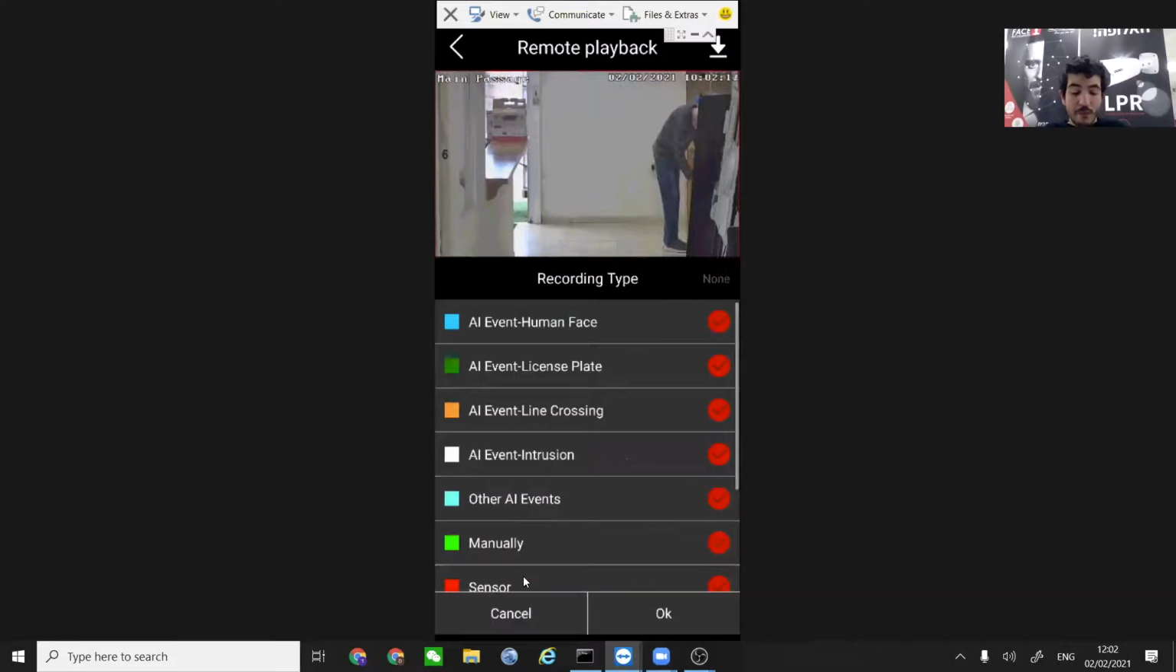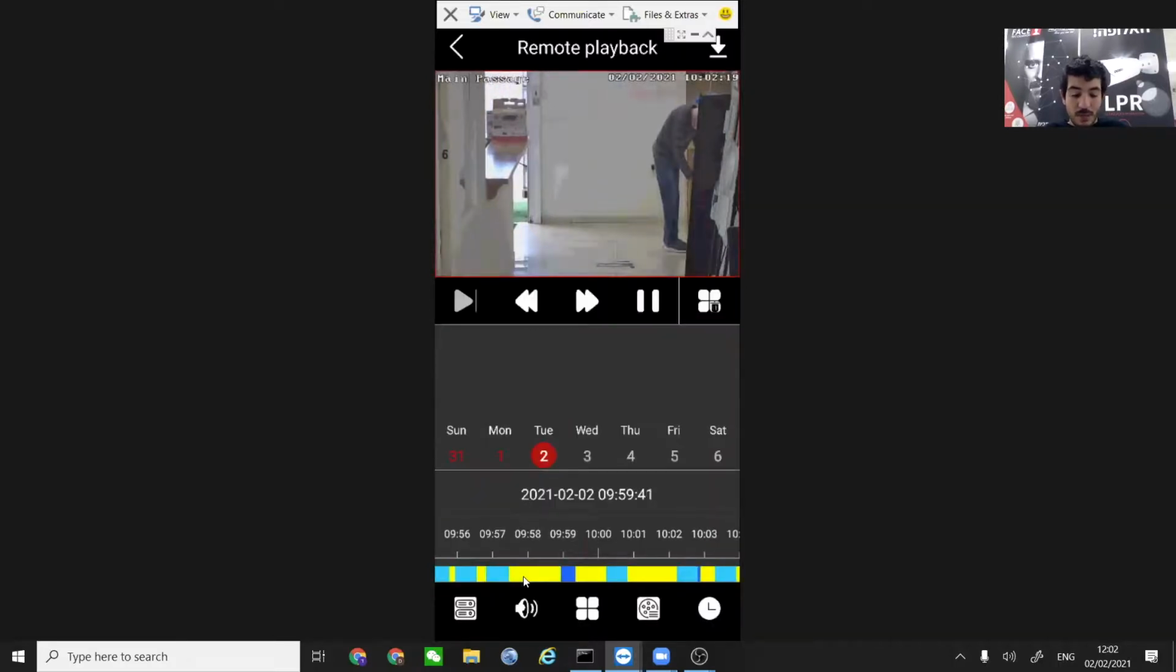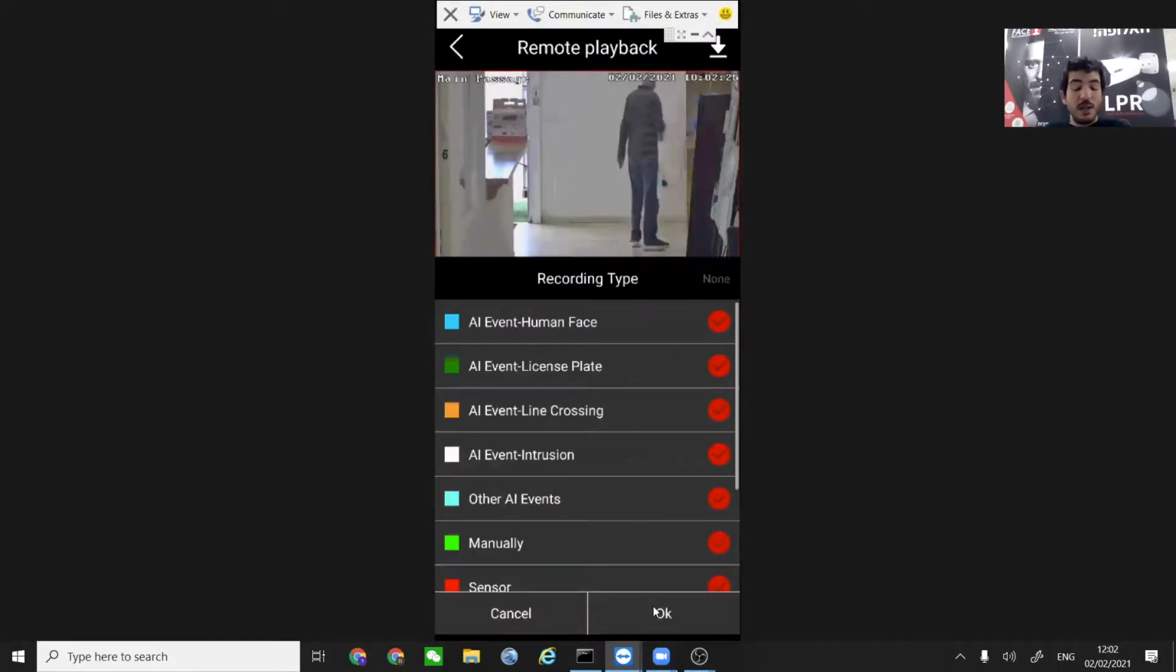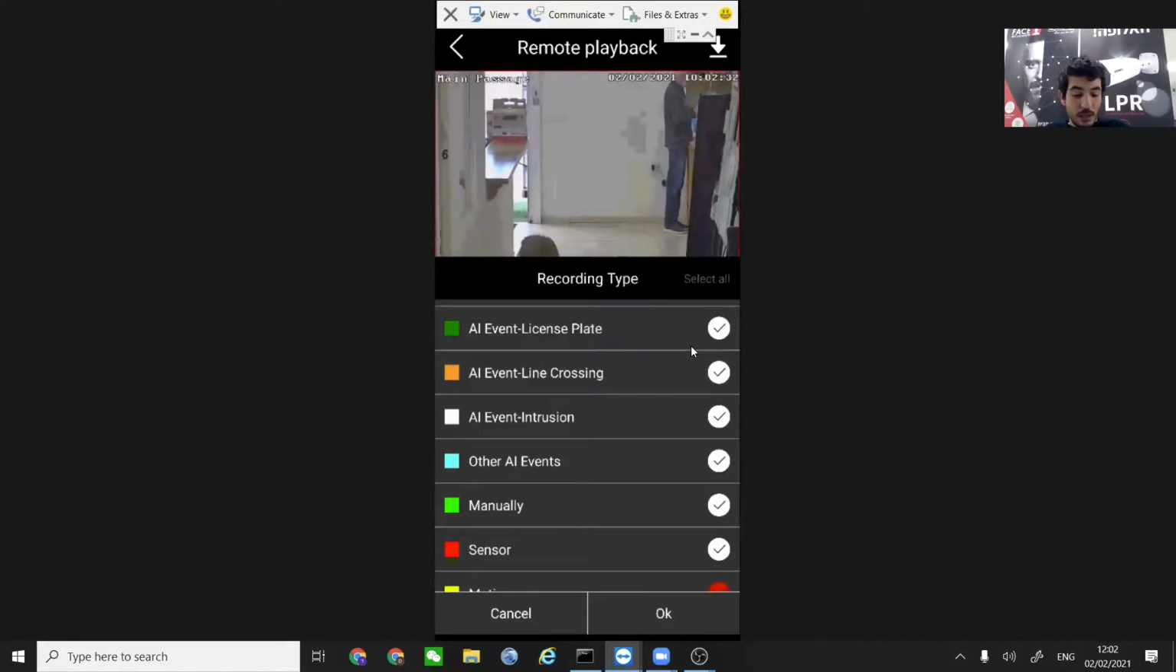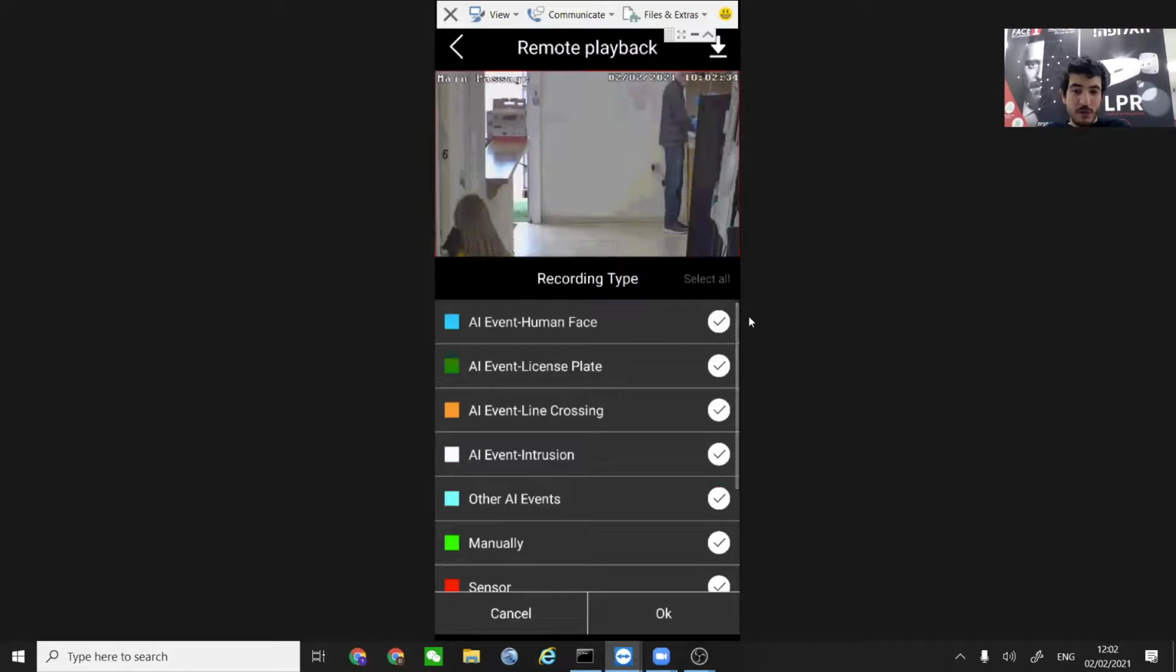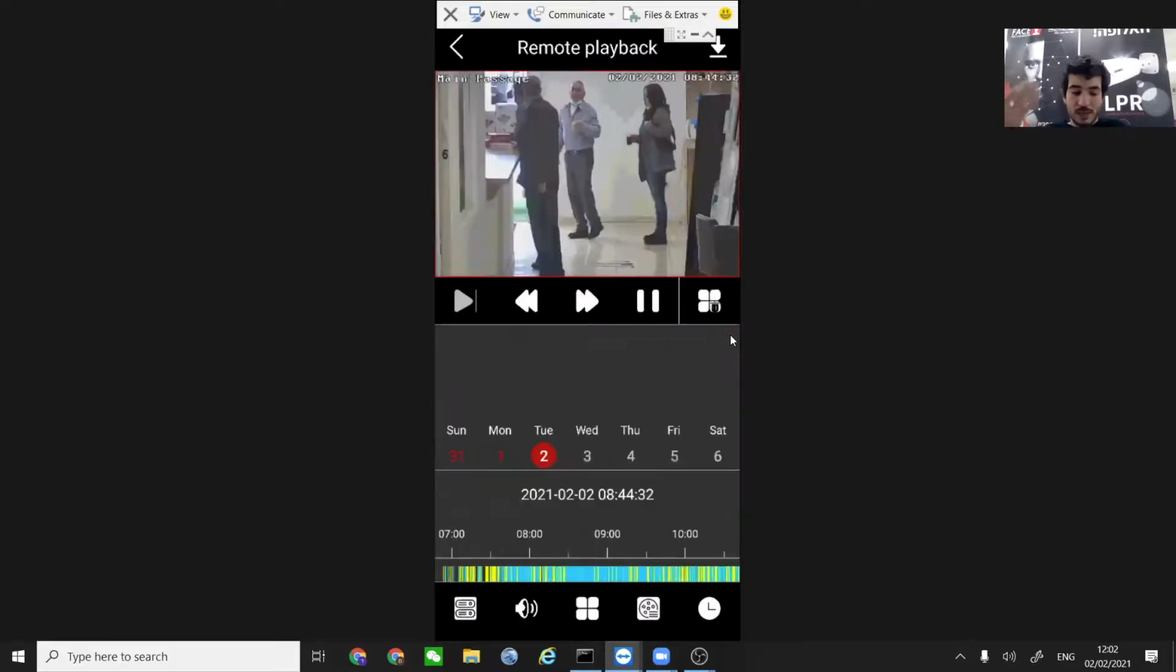You can also filter according to the recording that you want to see using this button right here. If you just press it, you can filter according to what you are searching for. So if you are searching only for a motion and AI event, which is let's say a human face, we're searching for human face as well. We press OK. This is all of the recordings that we are going to see: only motion and human face that was recognized on that camera. Super easy way to simply view what you want to see.